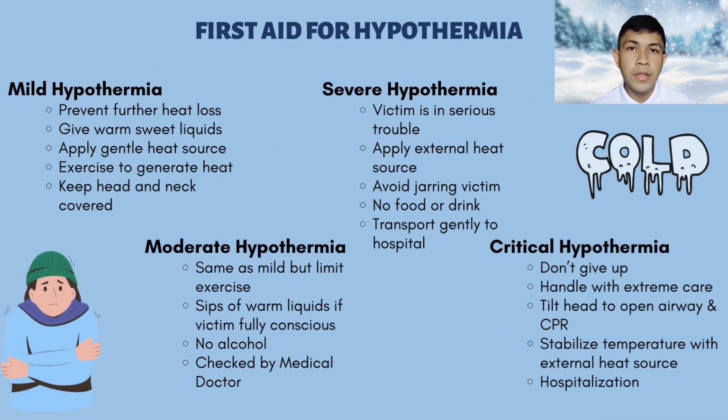Now, I will go for the next part, which is first aid for hypothermia. There is a lot of first aid that can be given to the victims suffering from hypothermia for each stage. Firstly, for mild hypothermia, aid can be given to the victim by avoiding further heat loss, giving warm and sweet liquids, using a mild heat source, exercising to produce heat, and also covering their head and neck.